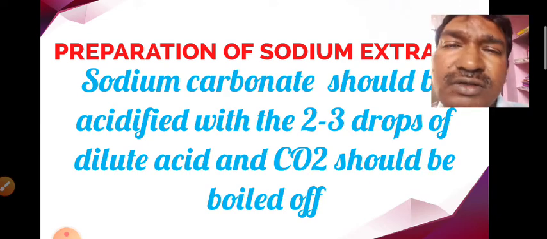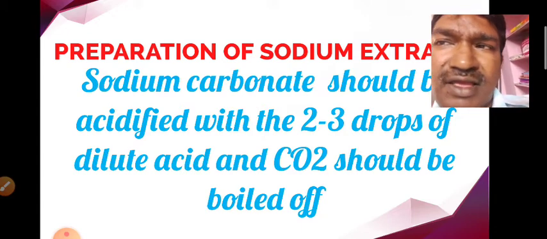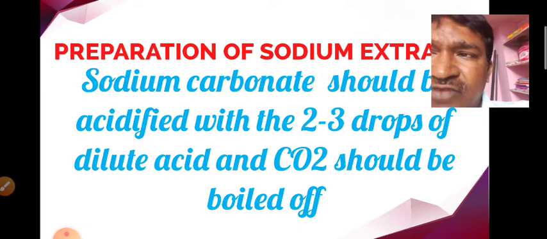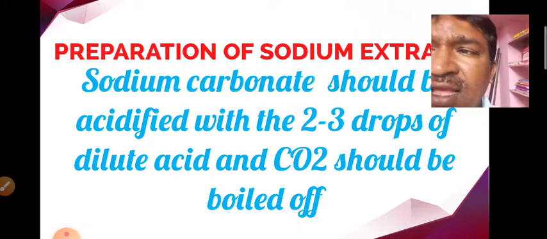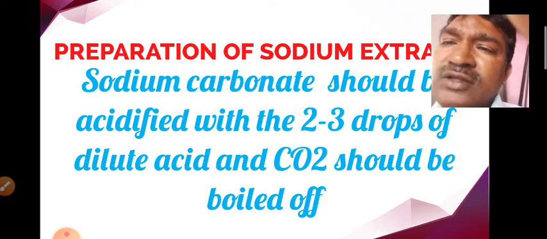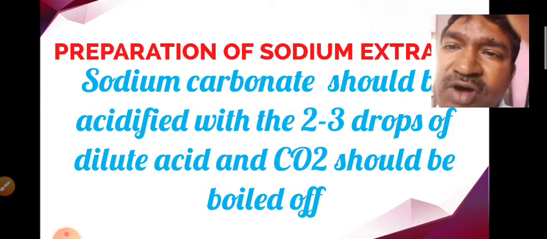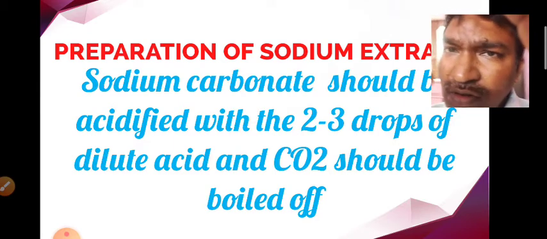Before going for the qualitative analysis of the anions, the sodium carbonate should be acidified with 2 or 3 drops of dilute acid, and the carbonate ion should be removed in the form of CO2.